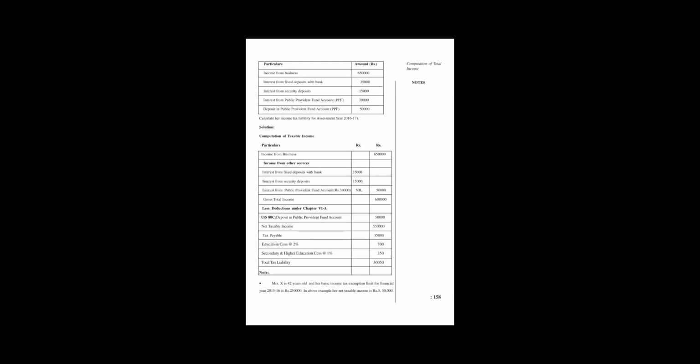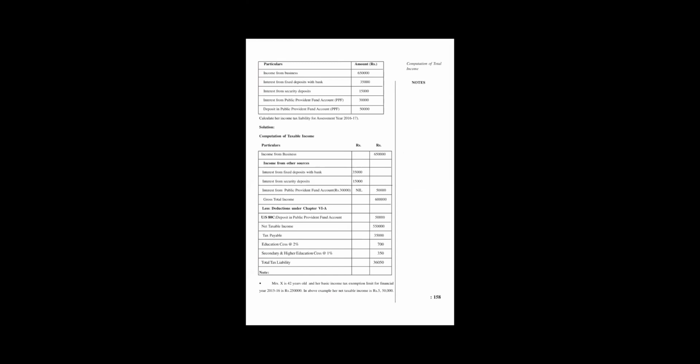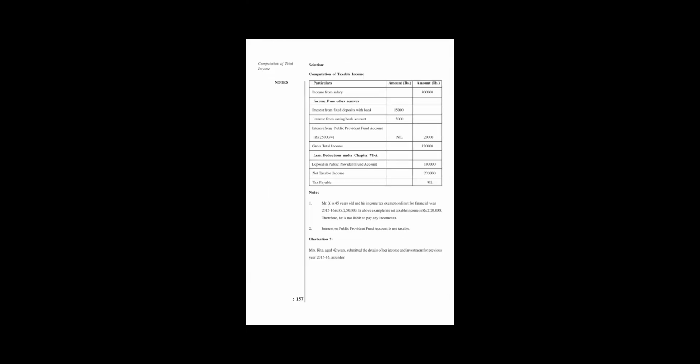Tax payable, 35,000. After that, they add education cess 2% and higher education cess 1%. The grand taxable liability will be 36,050. So this is the amount which is paid by Mrs. Rita.